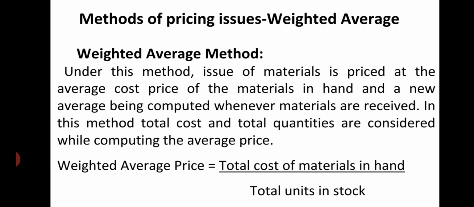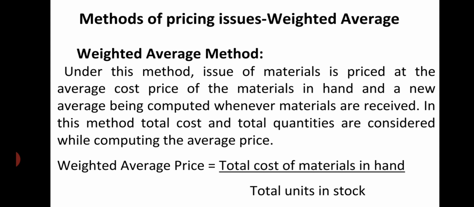Weighted average method. Under this method, issue of material is priced at the average cost price of the materials in hand, and a new average is computed whenever materials are received. In this method, total cost and total quantities are considered while computing the average price. Whenever we receive a new lot, we will average the total cost and total units of material to calculate the weighted average at the time of issue.